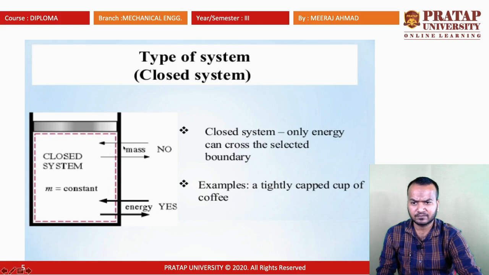Only heat can be transferred across the boundary. Take an example like this: the piston cylinder arrangement acts as a closed system. So only energy can cross the selected boundary. You can see that energy can be transferred, but mass cannot. A real example is a tightly capped cup of coffee.